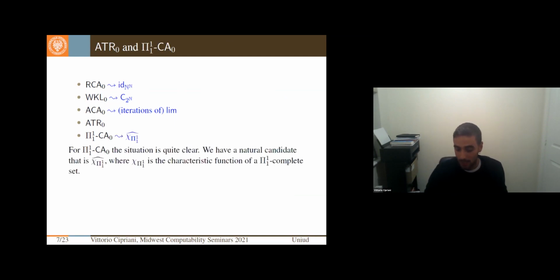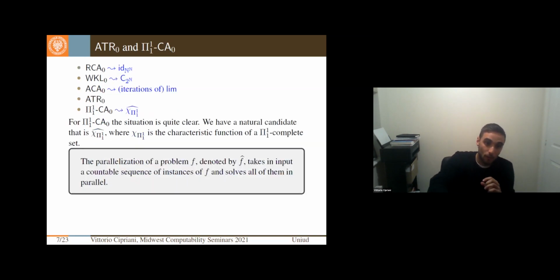Actually, for Π¹₁-CA₀, the subsystem on which we will focus today, the situation is quite clear, because translating in Weihrauch terms a principle in reverse mathematics equivalent to Π¹₁-CA₀, we have a natural candidate, that is the parallelization. I will explain in a moment what the parallelization is of the characteristic function of a Π¹₁-complete set.